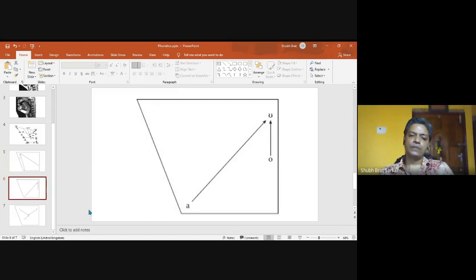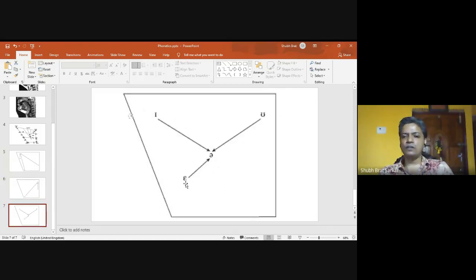In the production of these three diphthongs, ear, air, ua, we have different positions of the lips. First one, it remains unrounded throughout from its initial position to its final position. In case of air, the position of the lips remains the same, unrounded, from its initiation to its final position.